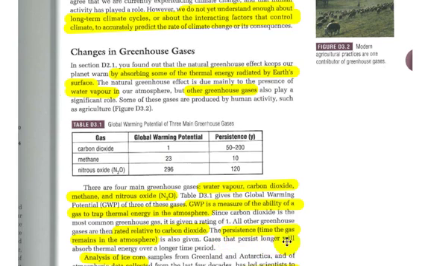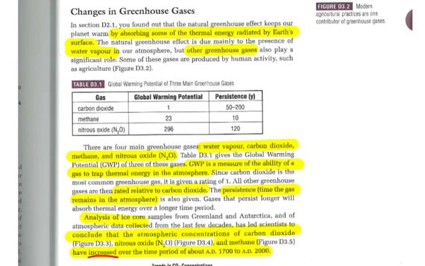Also, the persistence, the time the gas remains in the atmosphere, is also given. Gases that persist longer will absorb more thermal energy over a longer period of time, of course. So carbon dioxide lasts 50 to 200 years in the atmosphere, methane 10 years, nitrous oxide 120 years. So a particular molecule will exist that long, potentially.